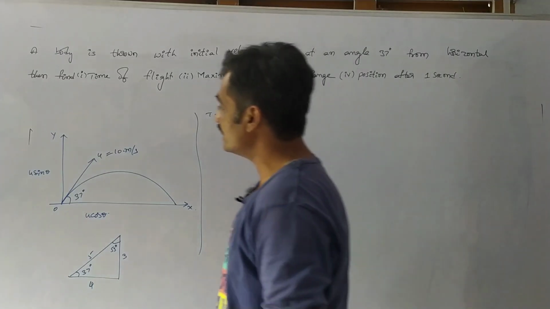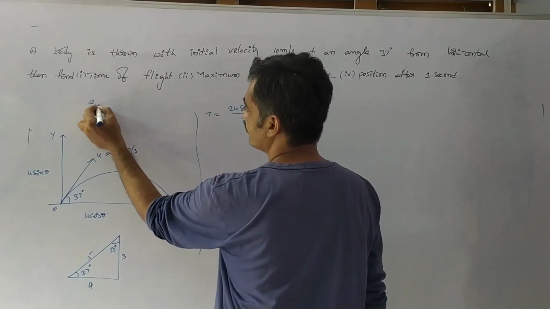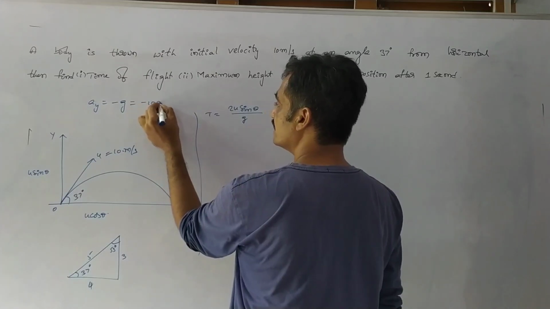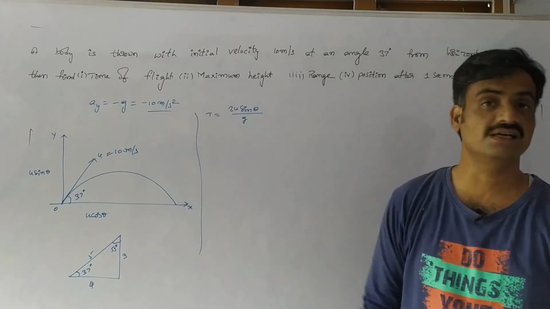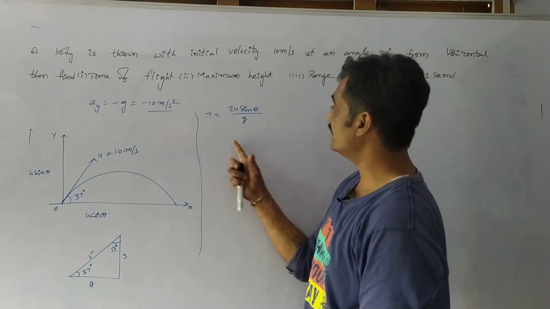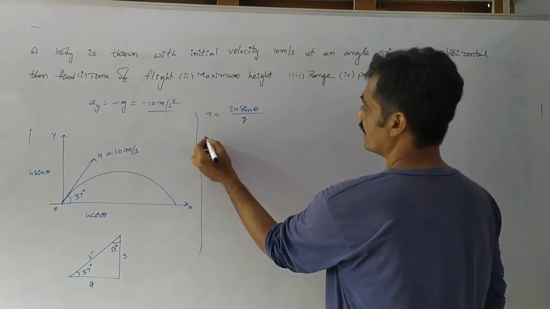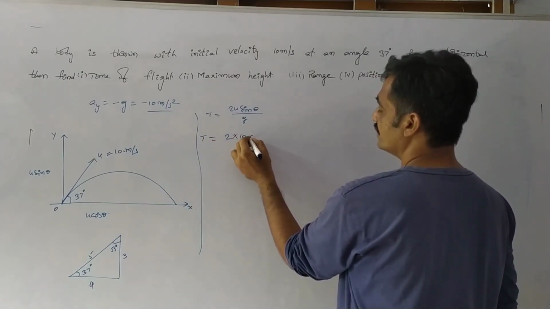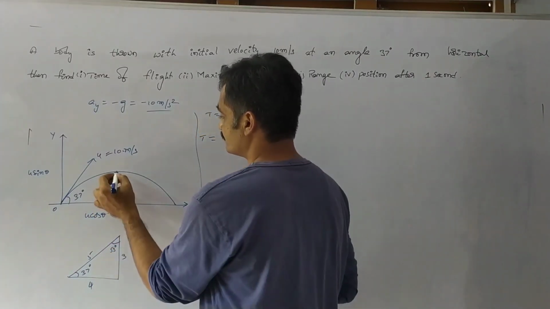So here, as you observe, the acceleration along the vertical axis is given as a_y equals minus g, where g is 10 meter per second square. Here we are considering it as 10. So a_y equals minus 10 meter per second square, and here the velocity is 10 meter per second. If we substitute these values, we have t equals 2 into u, which is 10, into sin theta. So here observe that sin 37.